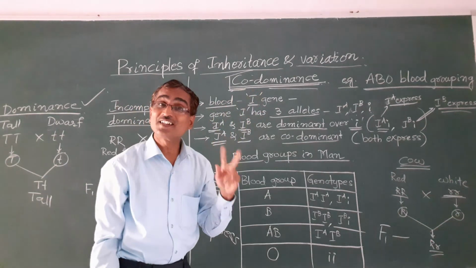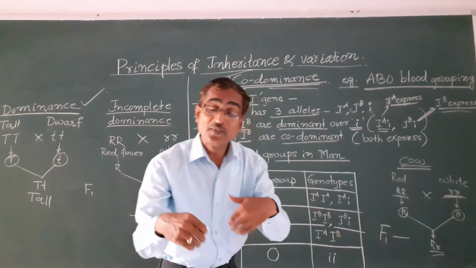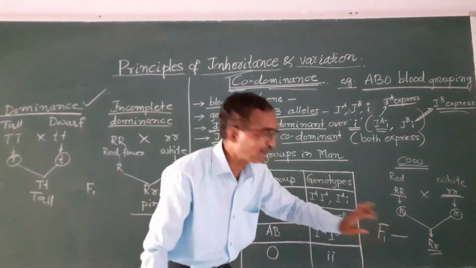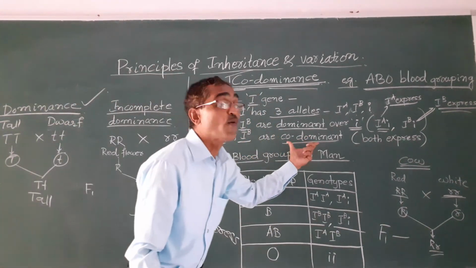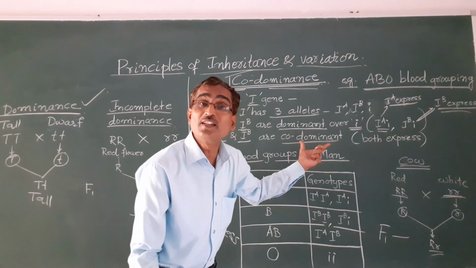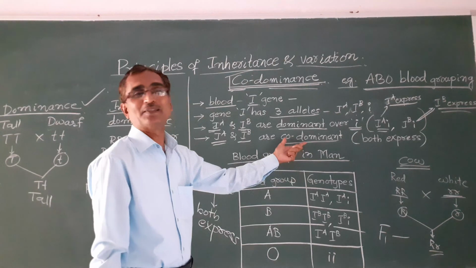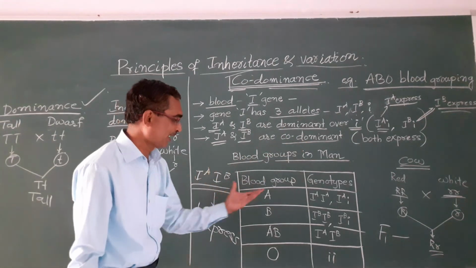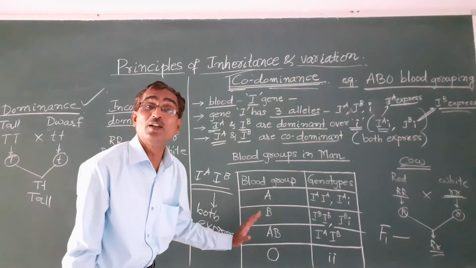What is codominance? Both the characters will express. You see, both the red and white color characters are expressed in F1. So IA and IB are codominant. Co means together, dominance means express. They both express themselves. So go through this blood group chart of human beings.